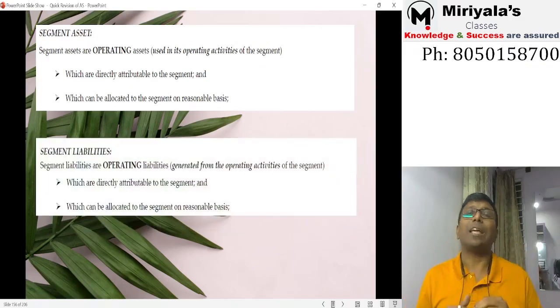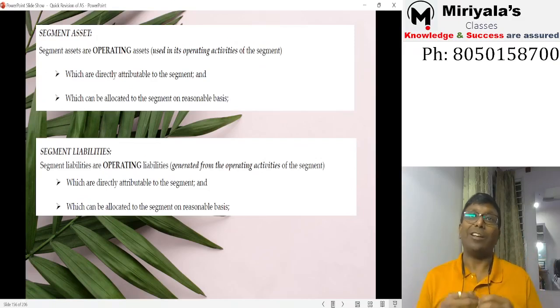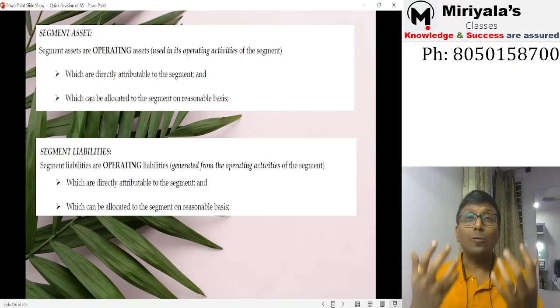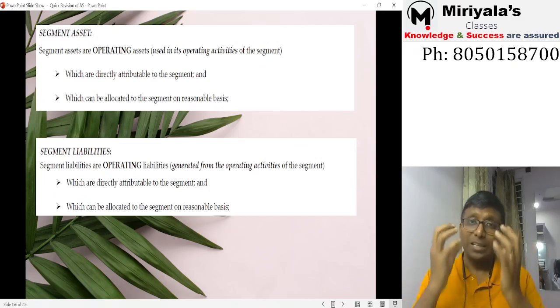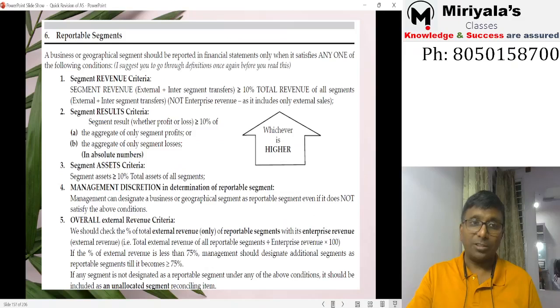In the same fashion, segment liability. Segment liabilities are operating liabilities which are arising from the business. Loan taken? No, it is not operational. It is a financial activity. But creditors, yes, because they are operational. Provision for warranty, operational. Provision for gratuity, provision for superannuation, provision for bonus. Yes, because all these are operating related. That's why they are supposed to be included here.